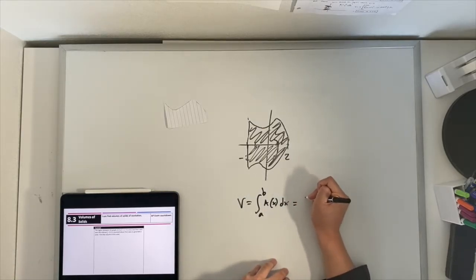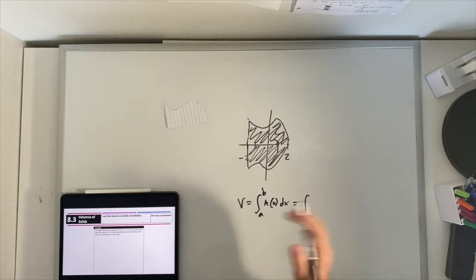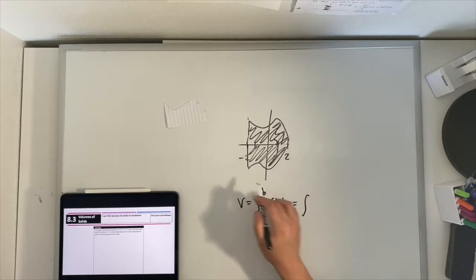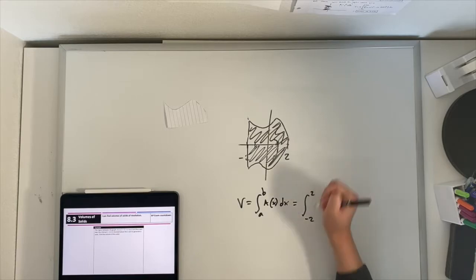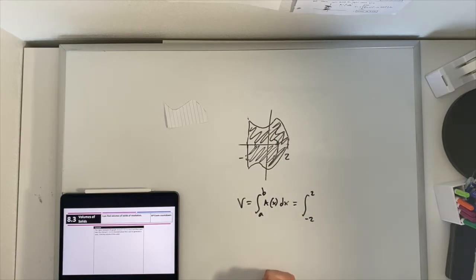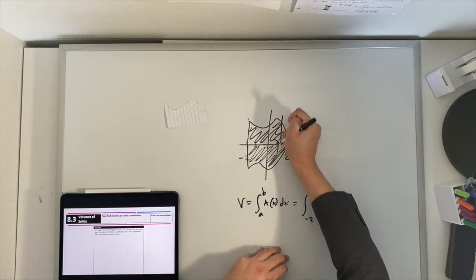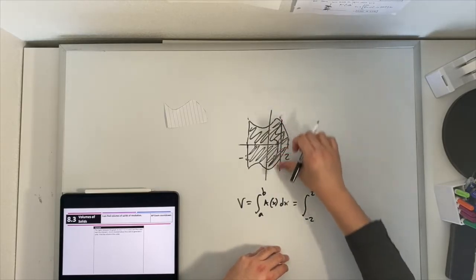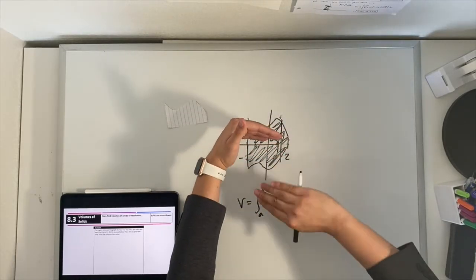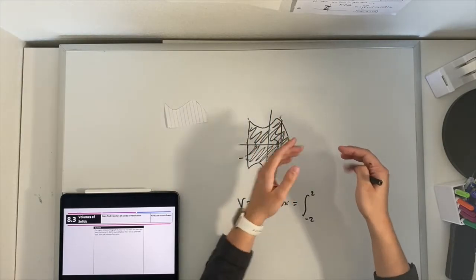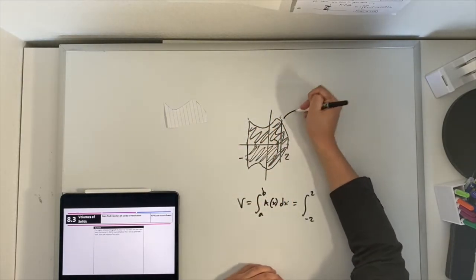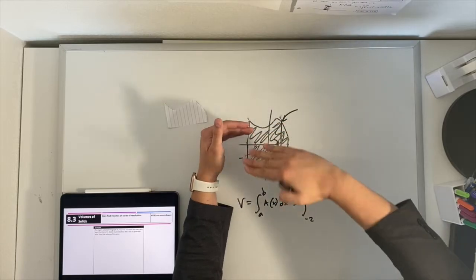Now let's start with what we know. Always a good place to start. We have our limits of integration from -2 to 2. And what is the shape of a cross-section? If I slice into this, again, imagine it's three-dimensional, and pull that out, it rotated around the x-axis.